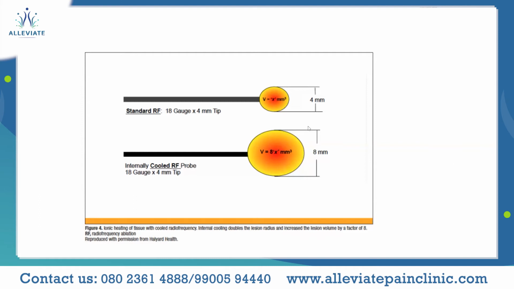This slide is just to show the difference of the size of the lesion produced by the standard RF as well as the cooled RF. As you can see, it's almost double the size. You also have to keep in mind that along the shaft of the needle, you have more exposure towards the lesion rather than the tip.